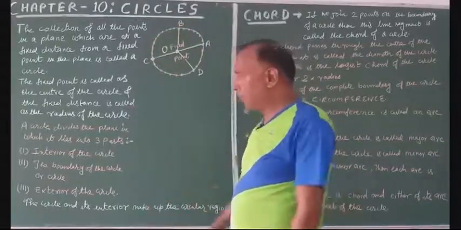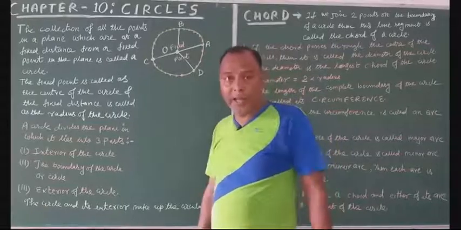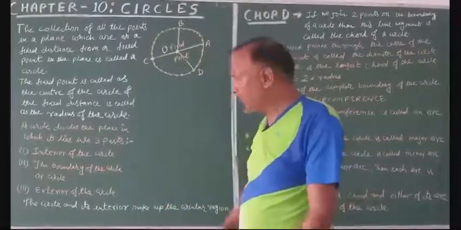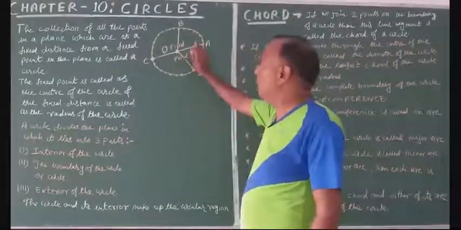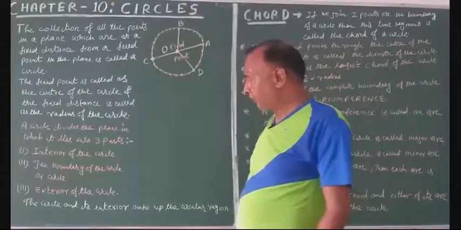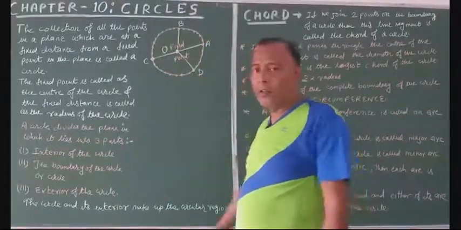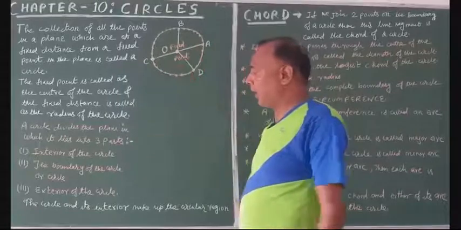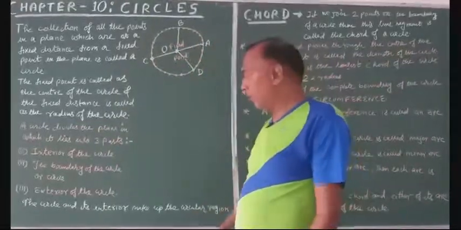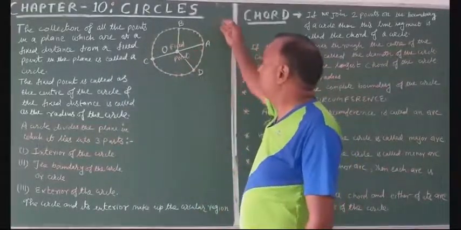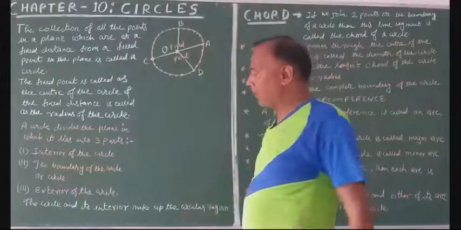The circle divides the plane in which it lies into three parts. The first one is the interior of the circle, this one. The second is the boundary of the circle, or simply you can say the circle. And the third one is the exterior of the circle, outside the circle.